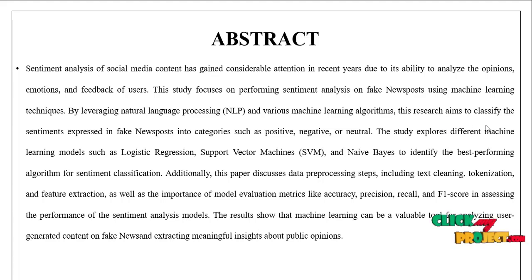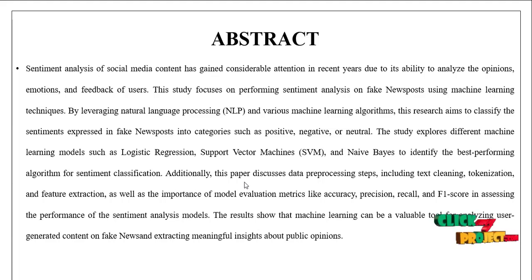In this research, we aim to classify the sentiment expressed in fake news posts into categories such as positive, negative or neutral. So this study explores different machine learning algorithms such as logistic regression, SVM (support vector machine) and Naive Bayes to identify the best performing algorithm for sentiment classification.